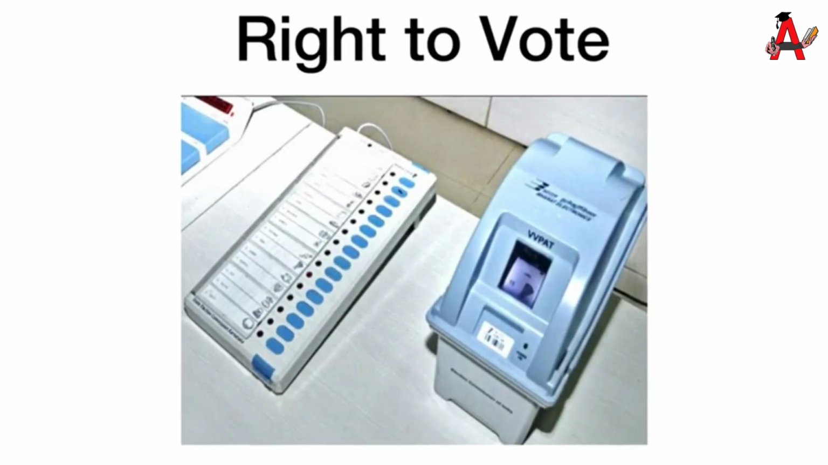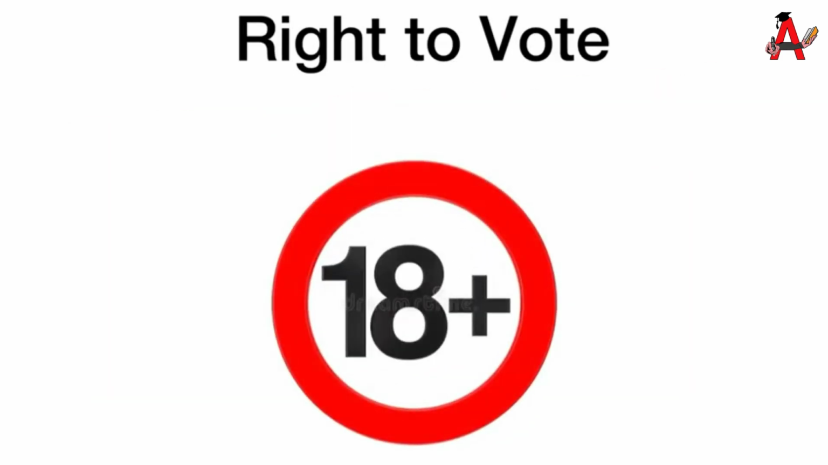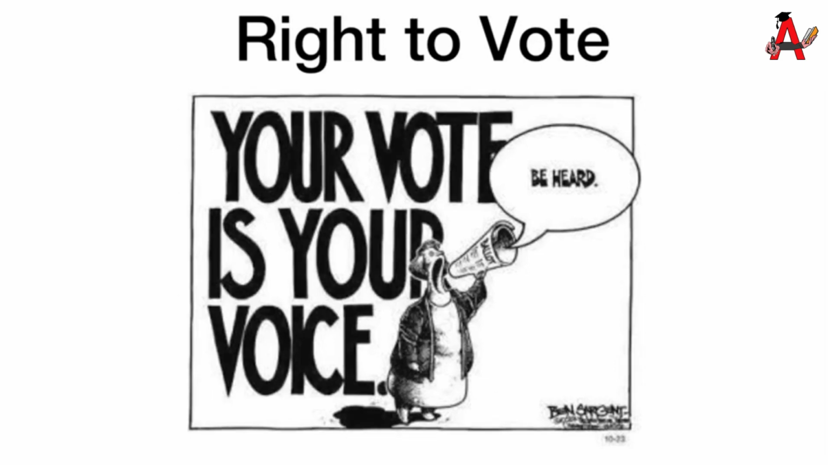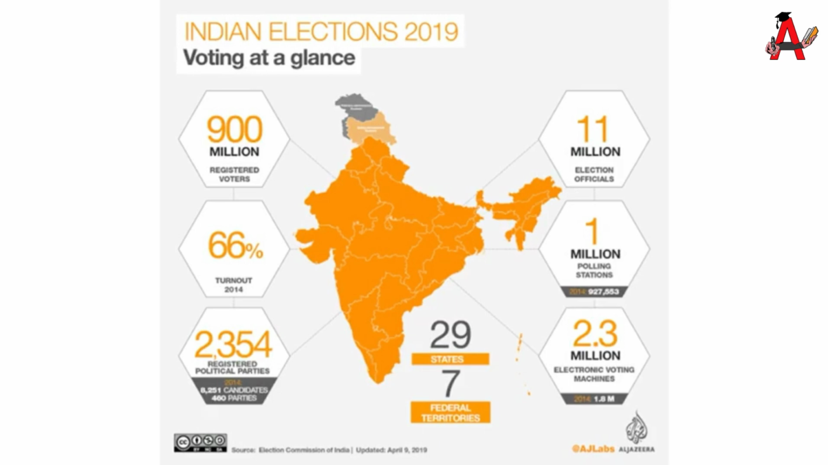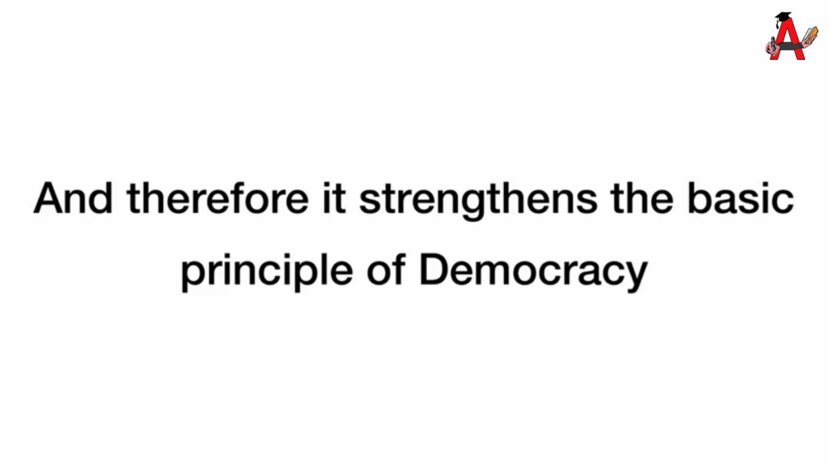Second concept is right to vote. The Indian Constitution provides for right to vote for adults. Any person who is 18 years of age can vote for the general elections or the state elections or the local body elections. This has been written in the Constitution of India, and therefore it makes India the world's largest democracy. This is also called the universal adult franchise, wherein we provide right to anyone above 18 years to vote, and therefore it strengthens the basic principle of democracy.